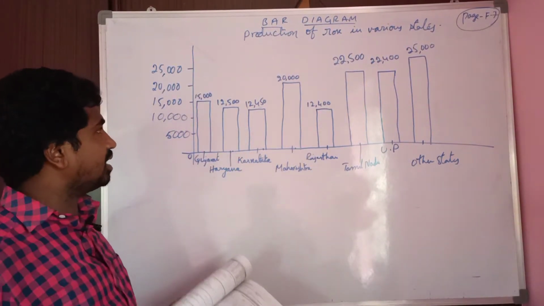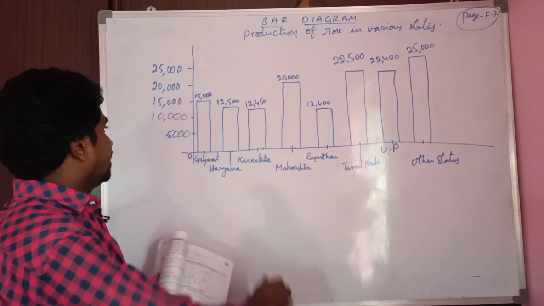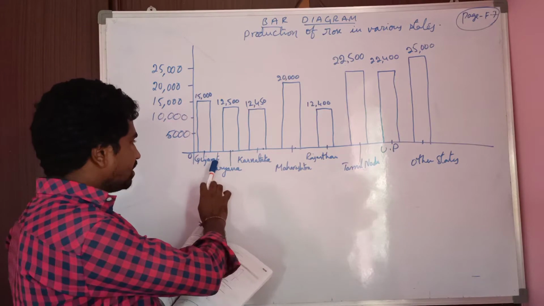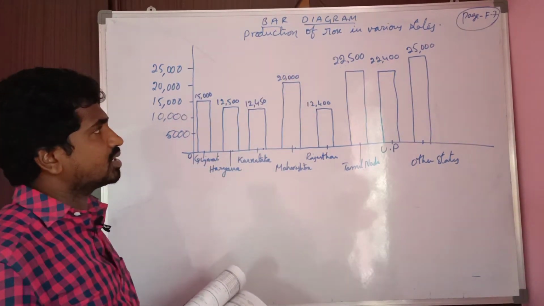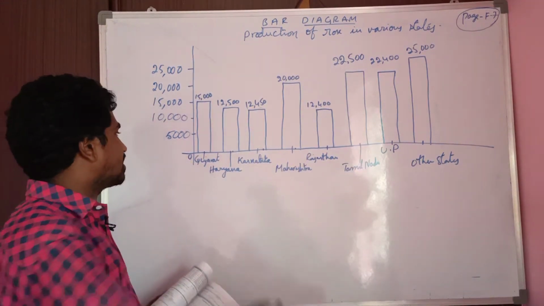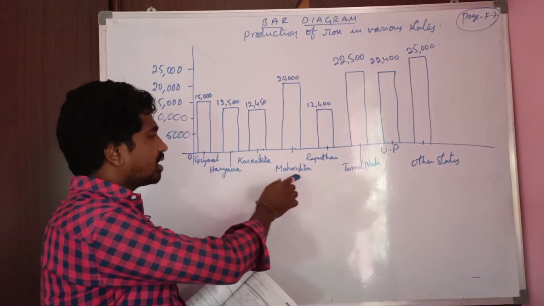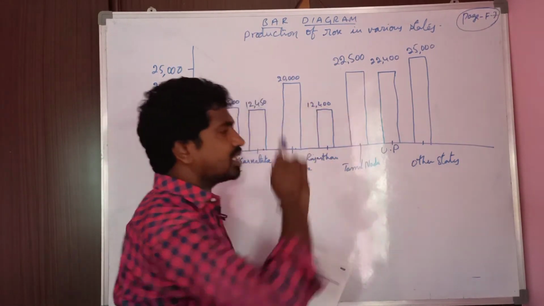Observe this diagram. This is a bar diagram. Here it has given production of rose in various states. These are the names of states: Gujarat, Haryana, Karnataka, Maharashtra, Rajasthan, Tamil Nadu, UP, and other states.